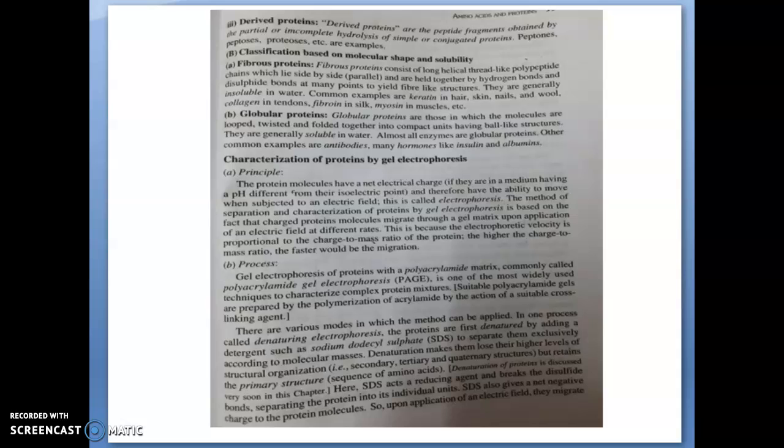Common examples are keratin in hair, skin, nails and wool, collagen in tendons, fibroin in silk, and myosin in muscles. These are the examples of fibrous protein.